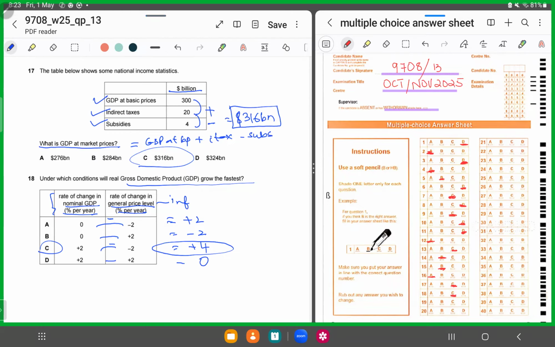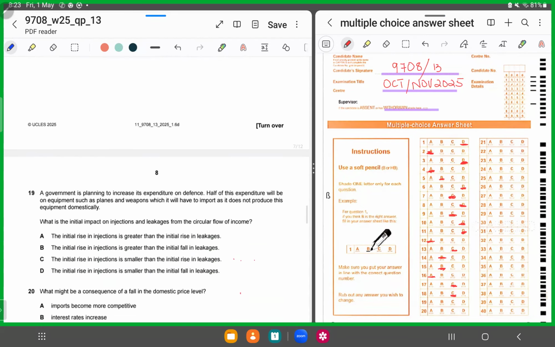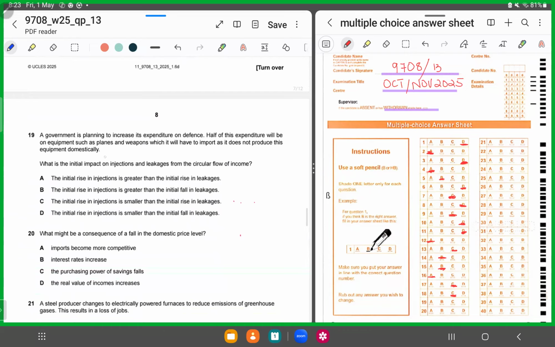I hope this is clear. Moving forward, MCQ number 19. MCQ number 19 says a government is planning to increase its expenditure on defense. Half of this expenditure will be on equipment such as planes and weapons, which it will have to import because it does not produce this in the home country. What is the initial impact on injections and leakages from the circular flow of income?